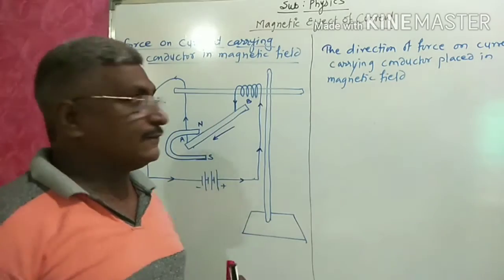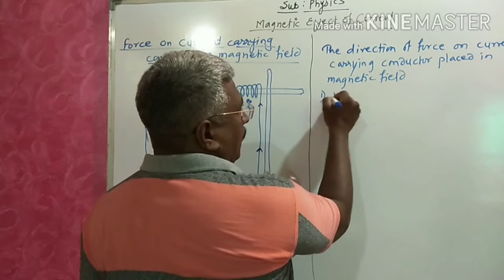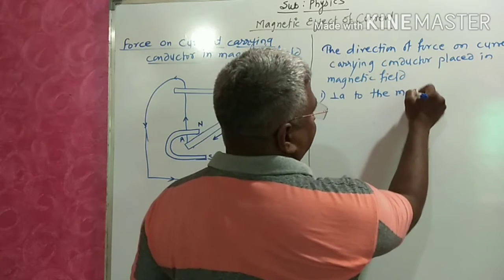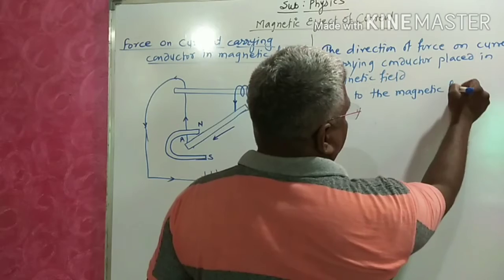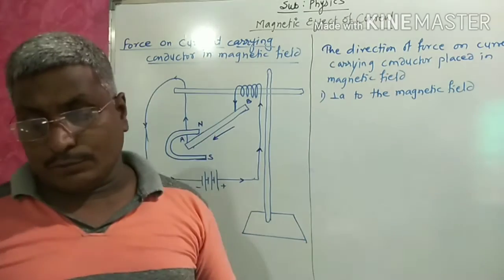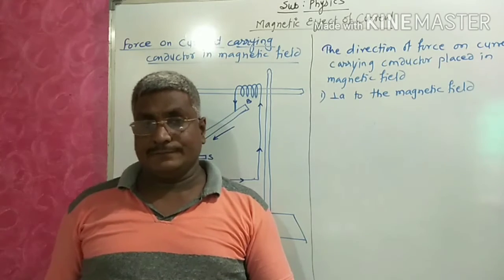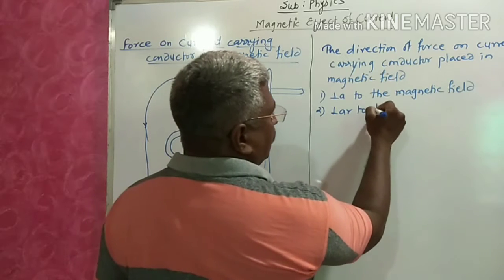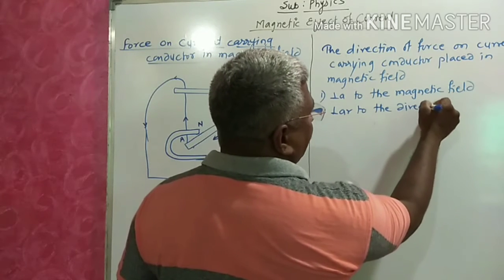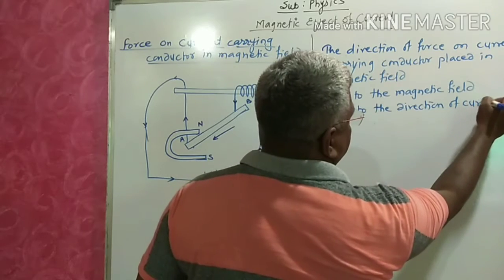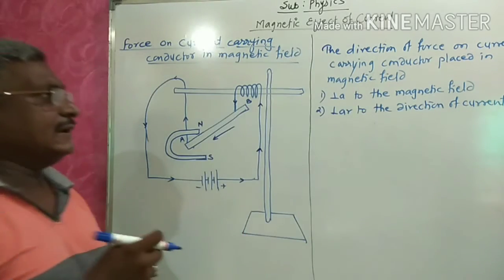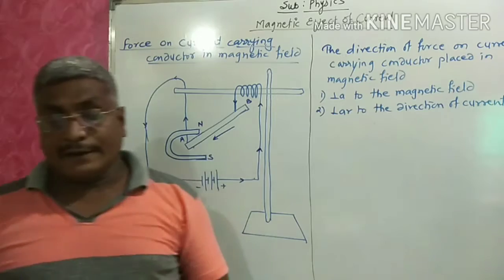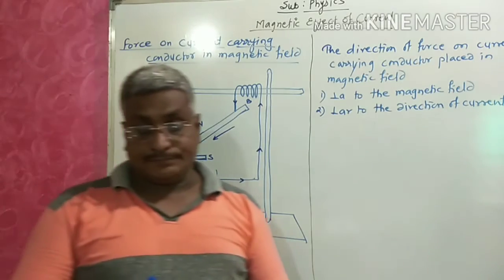What is the direction of that force? First, it is perpendicular to the magnetic field. Second, it is perpendicular to the direction of current. Our force is exerted perpendicular to the magnetic field and perpendicular to the direction of current.